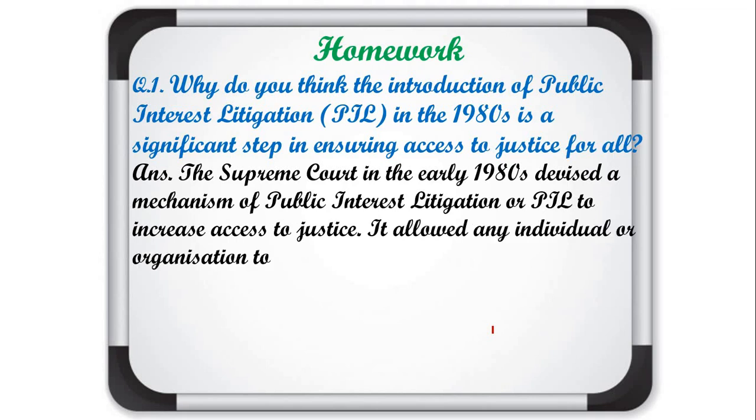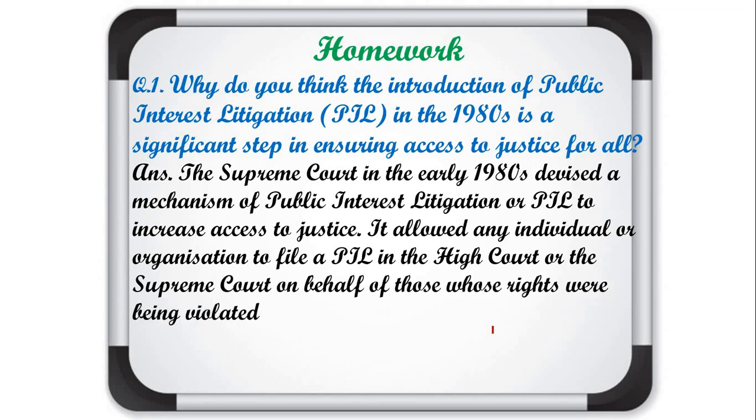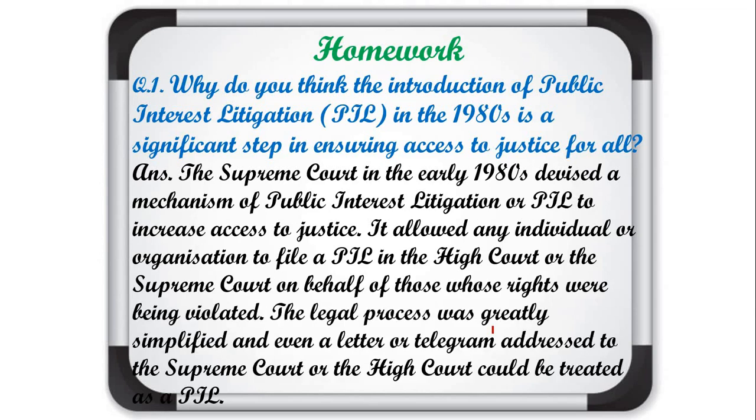It allowed any individual or organization to file a PIL in the High Court or the Supreme Court on behalf of those whose rights were being violated. This legal procedure was greatly simplified, and even a letter or telegram addressed to the Supreme Court or the High Court could be treated as a PIL. Understood? Now the next question.